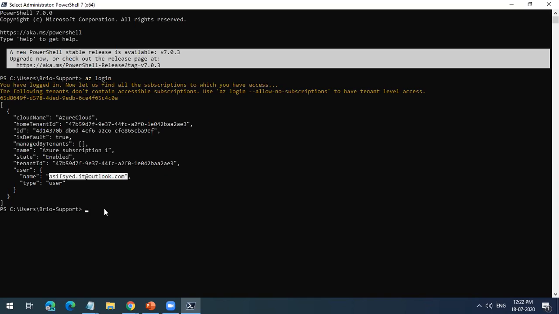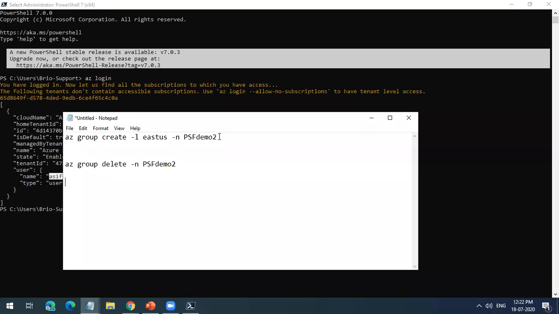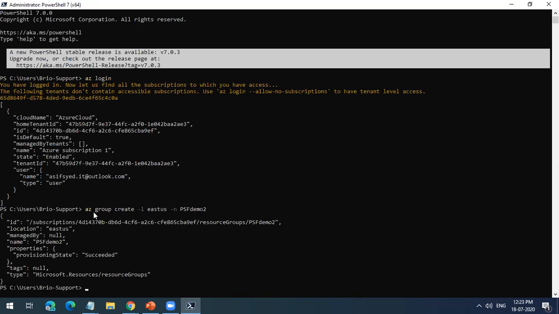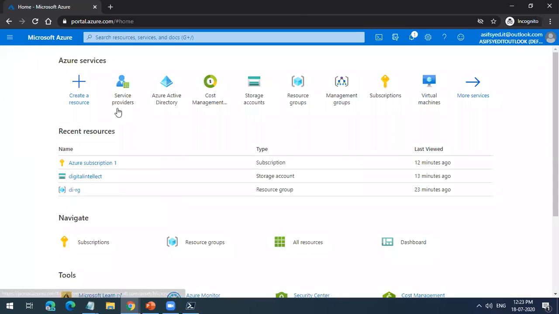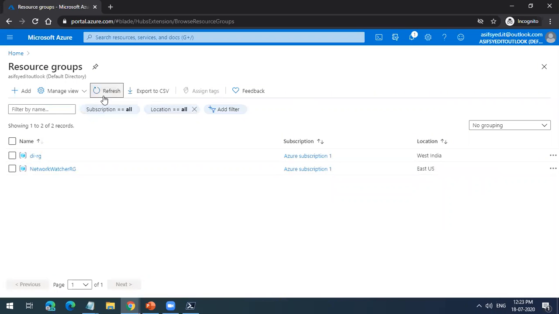I have noted down a few commands to help you guys. I'm creating a resource group. Don't worry about what the commands are, but you can create the resource group in that way, and you can create it using the PowerShell CLI also, because you can see this is success. If I go to my subscription, and go to resource groups, you will see that resource group very soon here.